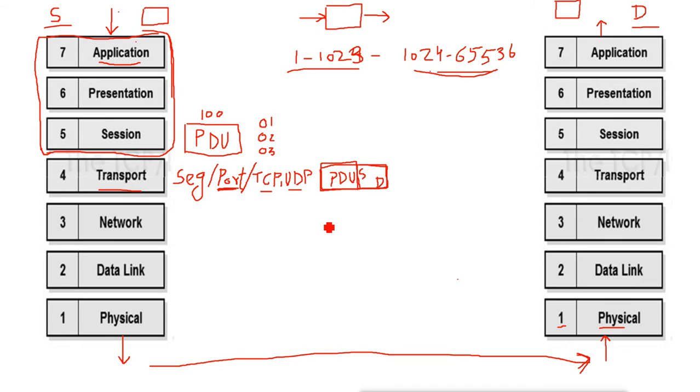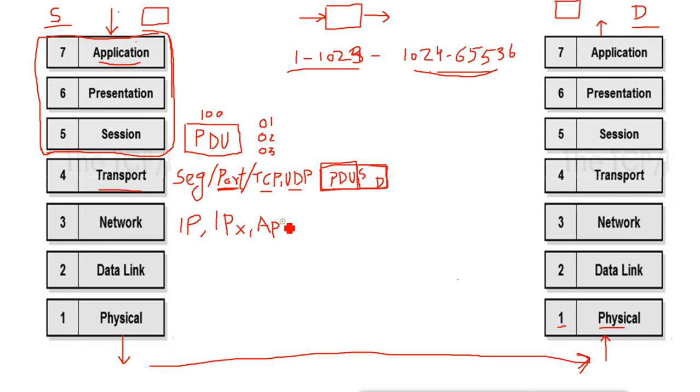So in this layer it actually defines the network layer protocol, that is the routed protocols, whether it is IP, IPX or AppleTalk. AppleTalk is also a routed protocol which, as the name suggests, works only on Apple devices.